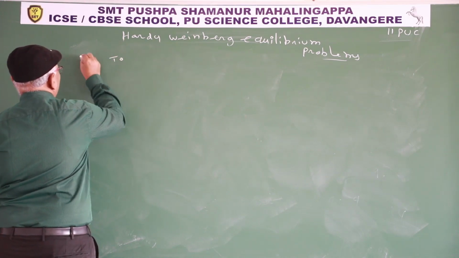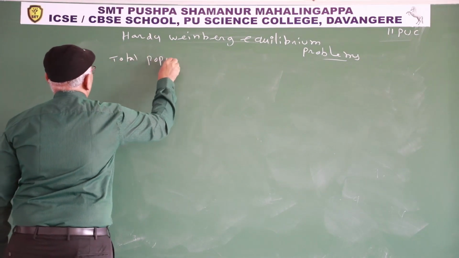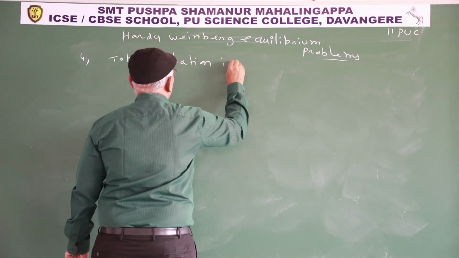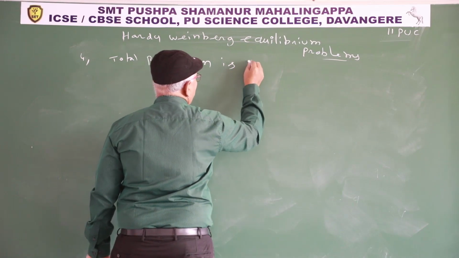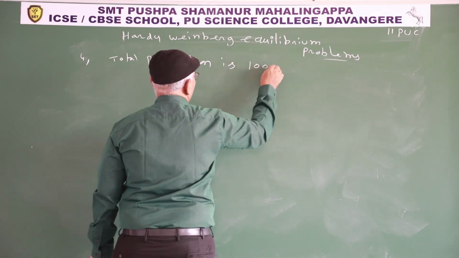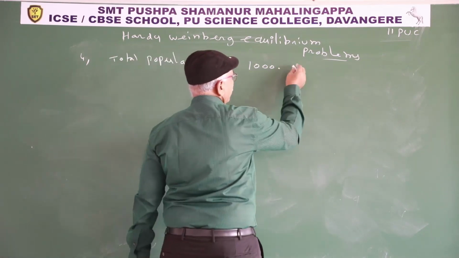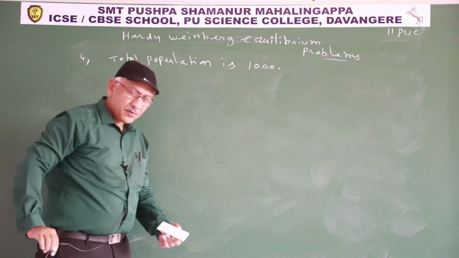Total population is 1000. Recessive individuals are 9%.